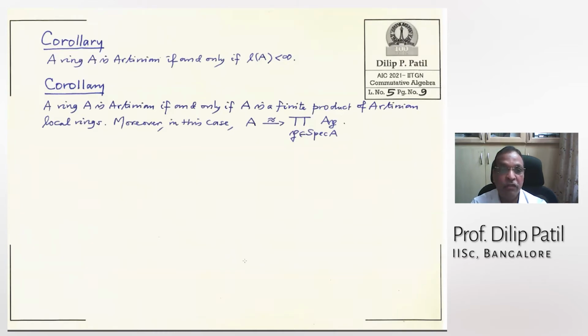And the next corollary is A is Artinian if and only if A is a finite product of Artinian local rings. And moreover, in this case, A is isomorphic to the product of localizations at P, where P runs over the whole spectrum. This is also a finite product because the spectrum itself is finite, as we have noted. This has a very big geometric meaning, which I will use when I have a chance.